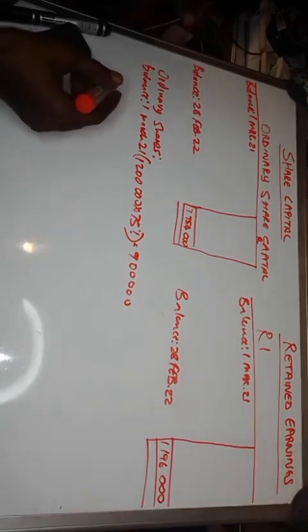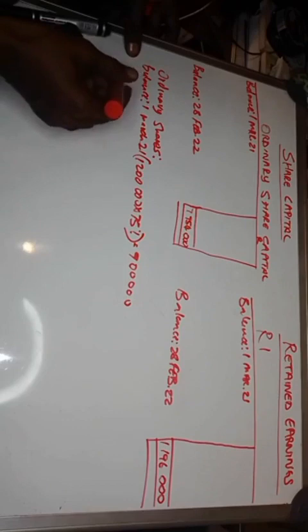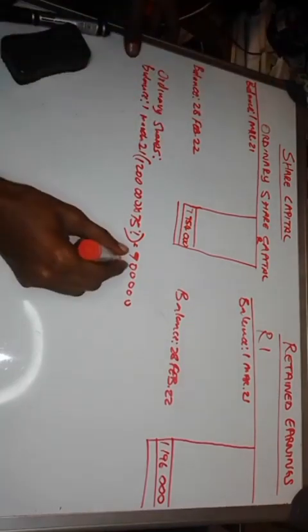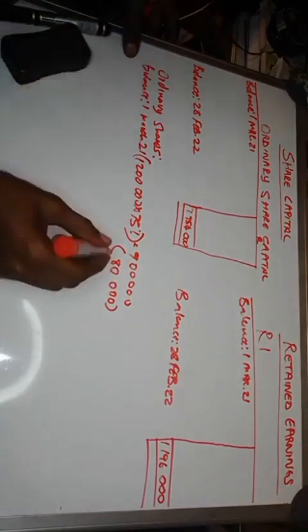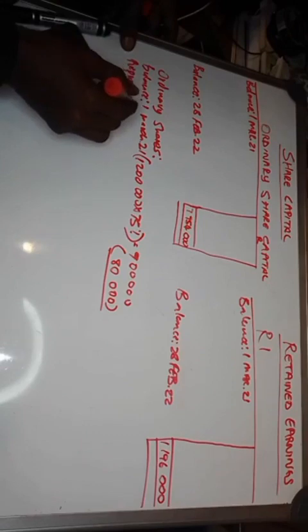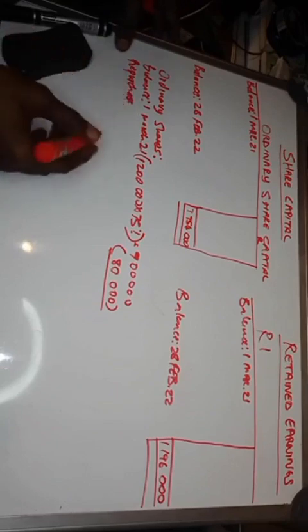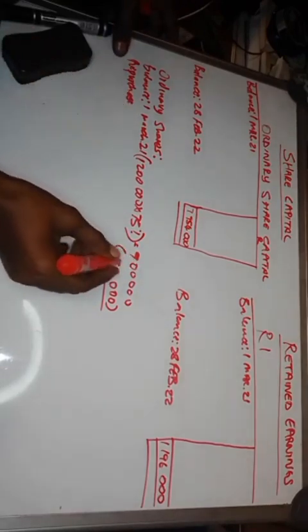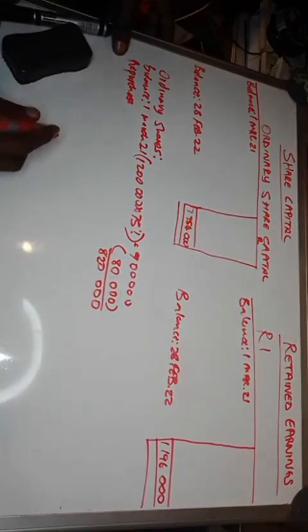Now it continues on the information to say on 30 August 2021, 80,000 shares were repurchased from a retired shareholder. Now please take note, 80,000 shares. We're still dealing with the number of shares. 80,000 were purchased, right? So we will call it repurchase. So it is the company that purchases shares from the shareholder, right? So that's why we will subtract it. So how much will you have? You will have 820,000 as your balance, right?